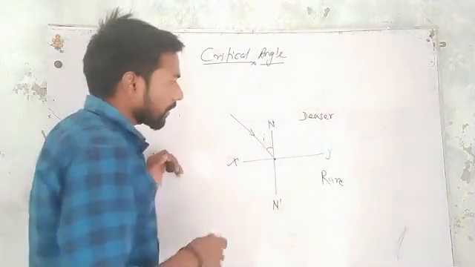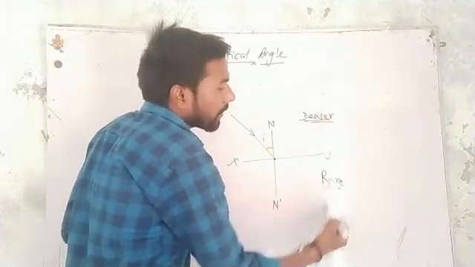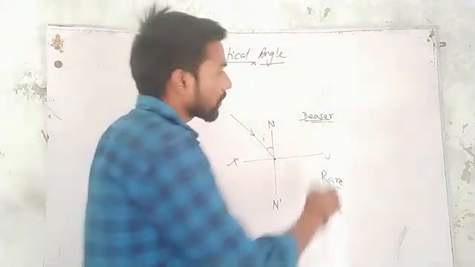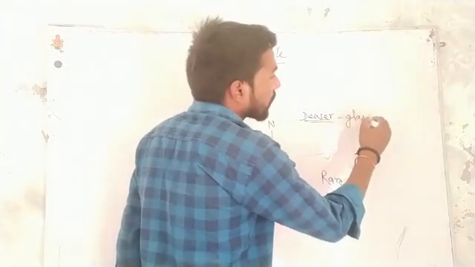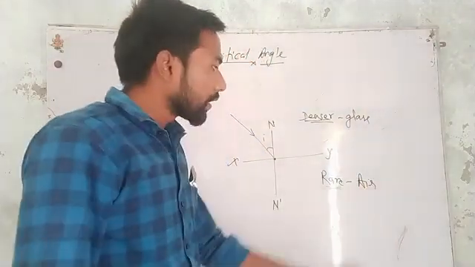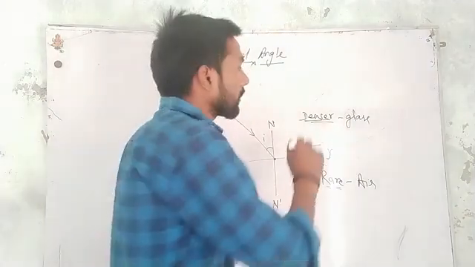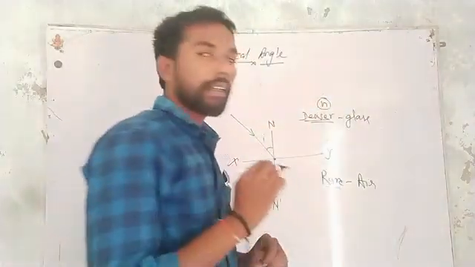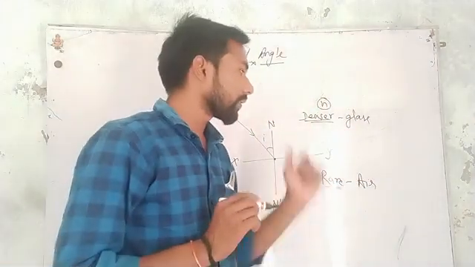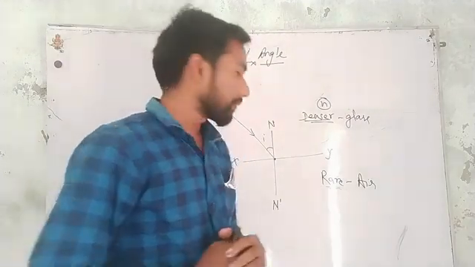If we consider the denser medium is glass and the rare medium is air, then this is the medium of glass and this is the medium of air. With respect to air, the refractive index of the denser medium is n. Here n is the refractive index of glass and the refractive index of air is considered as 1.